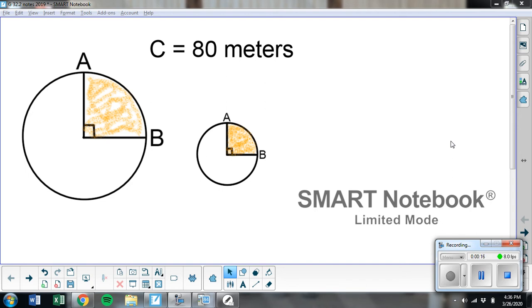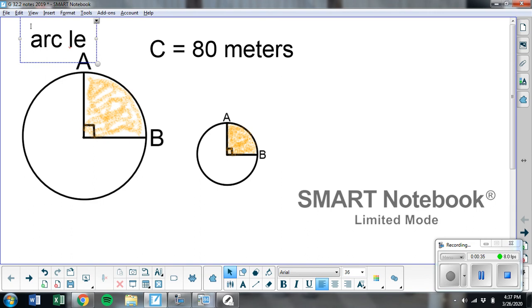So we're going to be dealing with arcs again today. If you look here, arc AB, or here, arc AB, you're probably thinking, we already know that that's 90 degrees because this is a central angle. This is 90 degrees because it's a central angle. But today we're going to be talking about not how many degrees this is, but what's called arc length. So in other words,